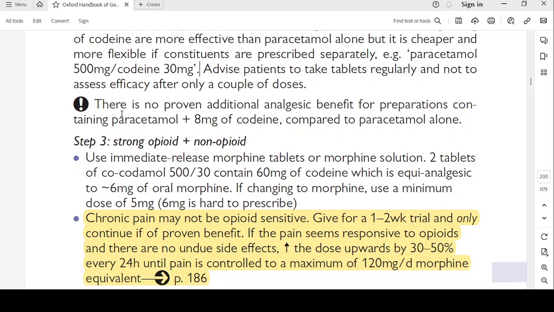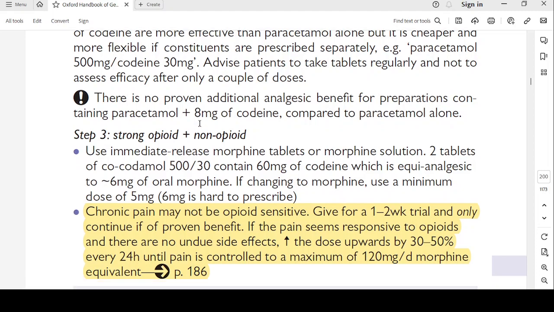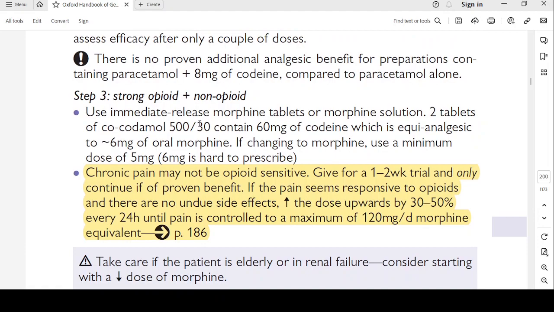There is no proven additional analgesic benefit for preparations containing paracetamol plus 8 mg of codeine compared to paracetamol alone. So 8 mg, that is a very low dose of codeine, is not effective, has no particular benefit.